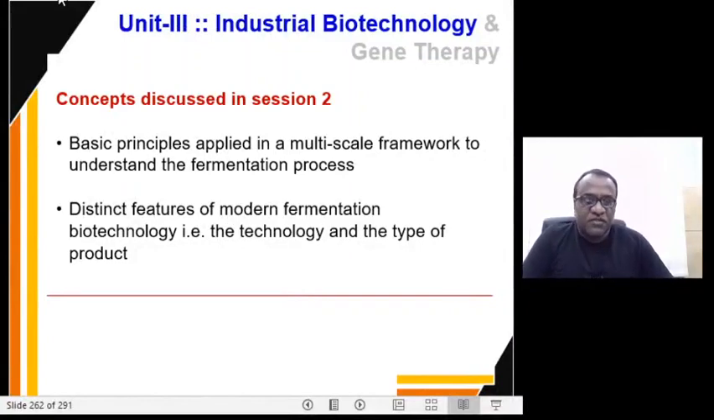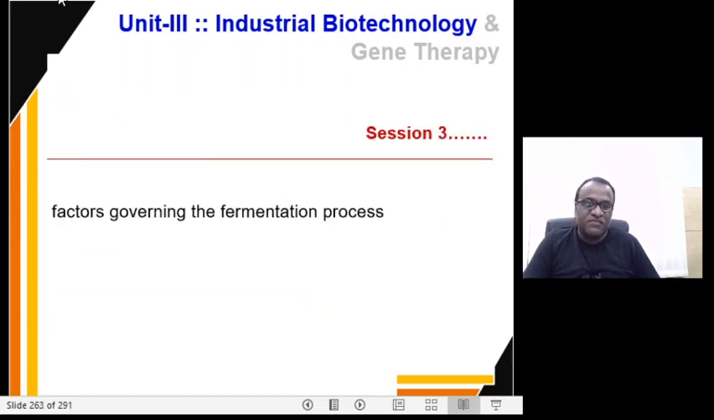Continuing our discussion on the fermentation process and the equipment design. In the last session, we were discussing the basic principles when applied in a multi-scale framework to understand the fermentation process. And we were also discussing the two distinct features of modern fermentation biotechnology: number one, the technology, and number two, the type of the product that is being harvested.